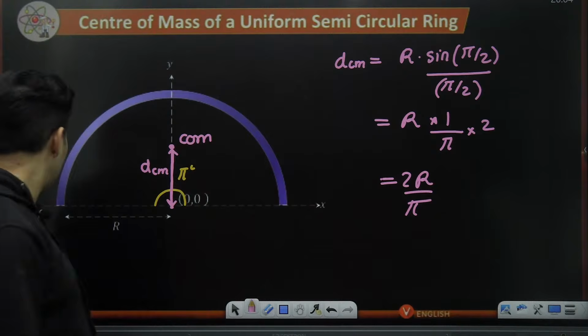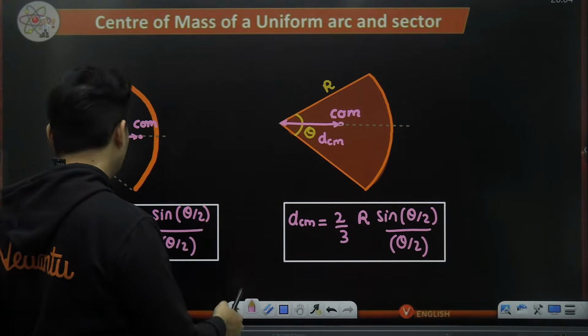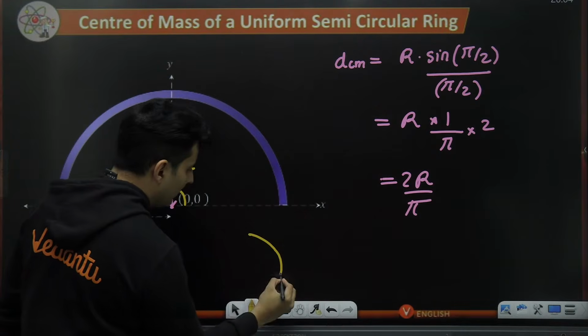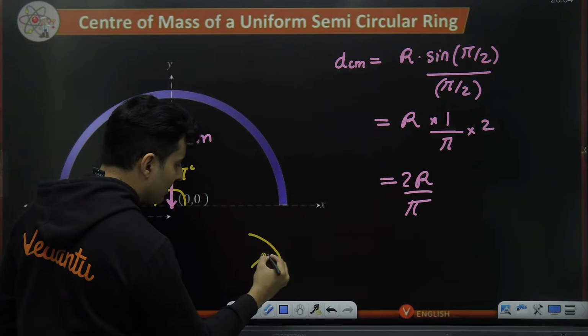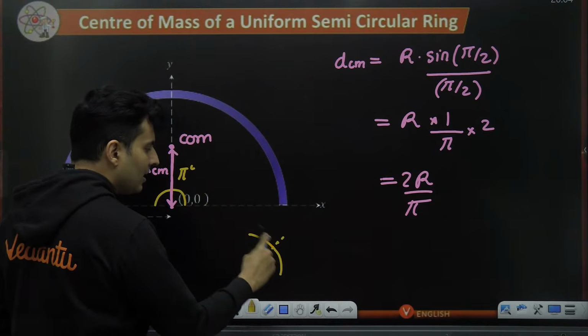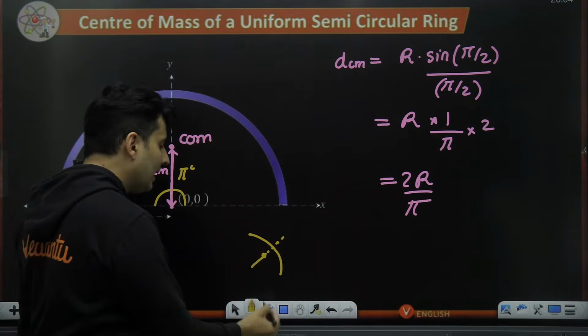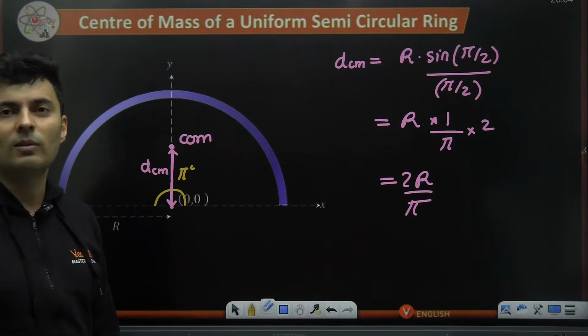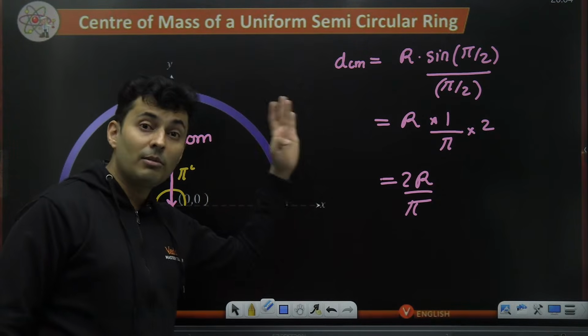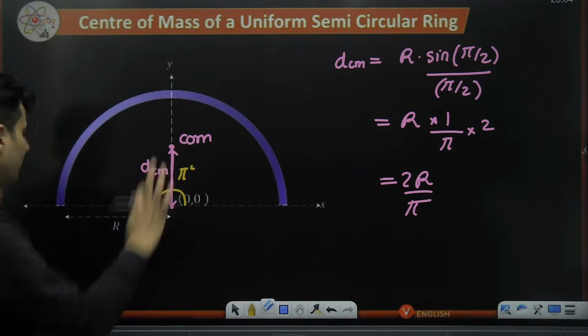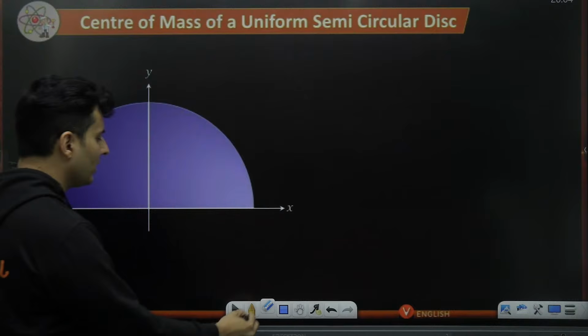Now, the advantage of remembering this formula is that it works not just for a semicircle. Imagine even if it was a quarter circle, then also I know the center of mass will be somewhere here on this line of symmetry. Here the angle will be pi by 2. That's it. So you can solve any kind of question. Because many people remember the semicircle separately and all of that, waste of time. Remember the God formula. Let's use it over here also.